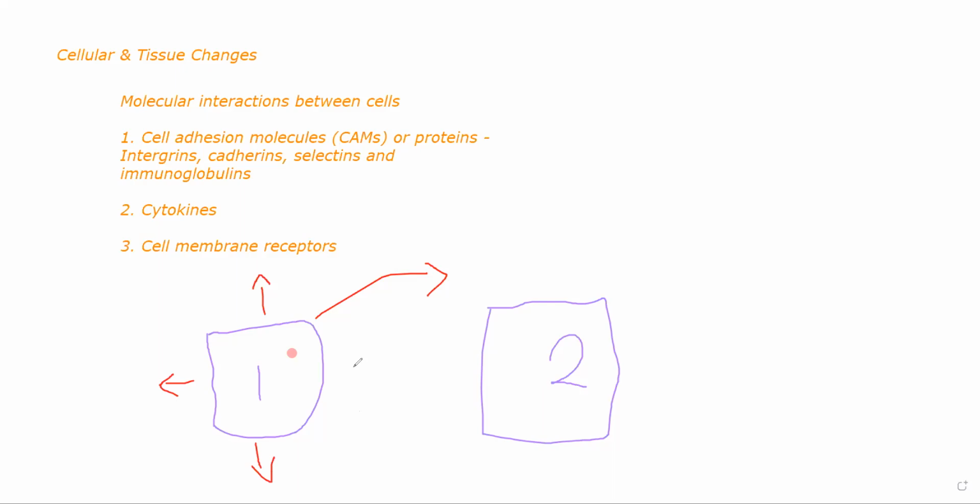Hey, listen, I have a bacteria inside me. I'm trying to kill it. Please be aware. Please be careful. Things like that. All right. So, अब ये जो chemical molecule release करा, imagine the chemical that is being released by cell number one looks something like this. Okay. This molecule will go and attach to a receptor present on cell number 2. Each and every cell will have such receptors. This molecule, when it attaches to this receptor, only then will cell number 2 get to know that okay, there is some problem in cell number 1.